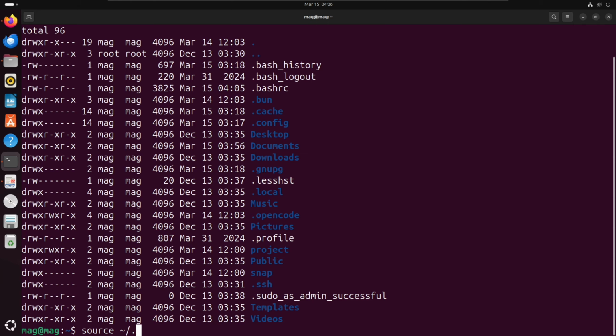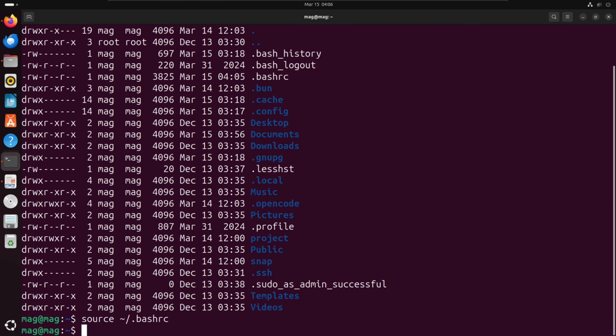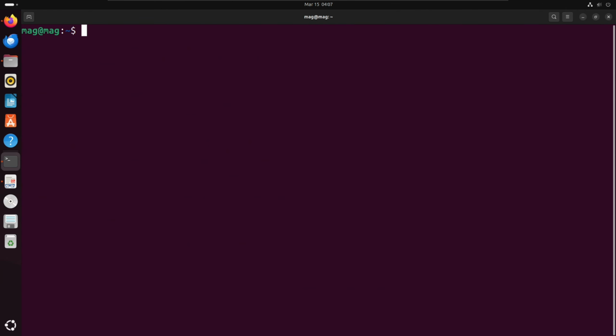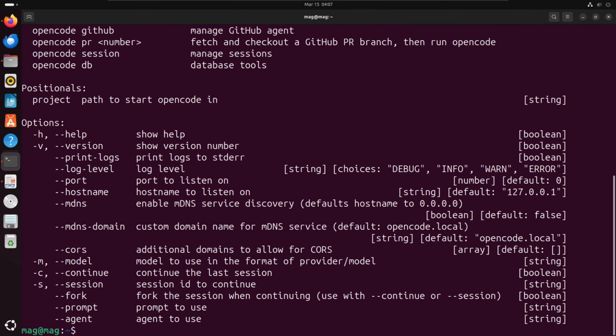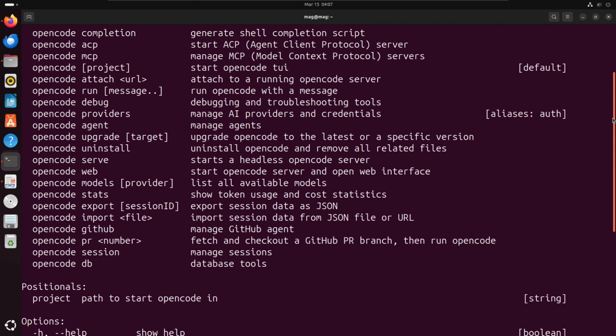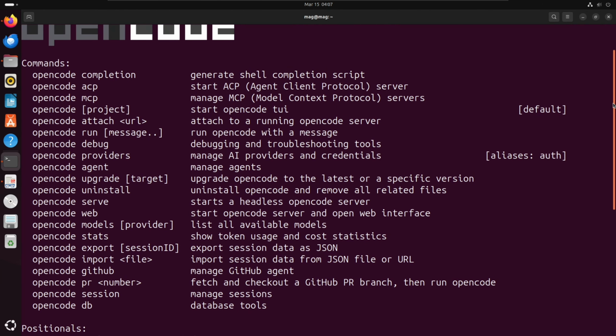After the installation I have to configure the terminal so that it can reload that particular tool, to check whether it is installed correctly or not. And here it is installed. If you type OpenCode after clearing the screen, then it will work. Just think once, I am using it in Ubuntu. You can use it in Kali. Think about what the possibilities are here.